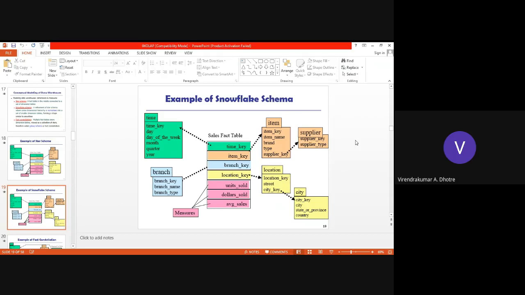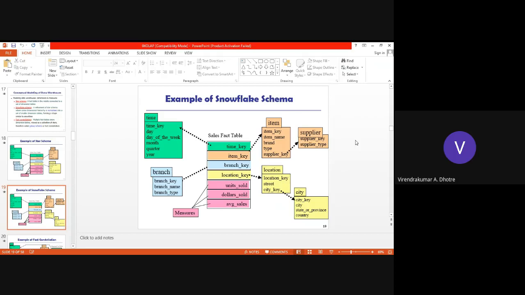So it is a refinement, again normalized. There are hierarchies which are normalized. If I say the item dimension table, it contains one more table below it, that is a hierarchy, and we represent it along with the hierarchy as a normal structure, which is the shape of a snowflake. So we represent it as a snowflake schema.